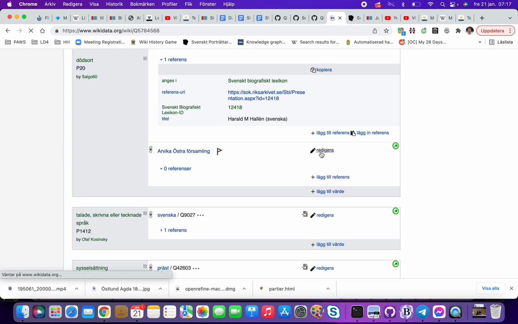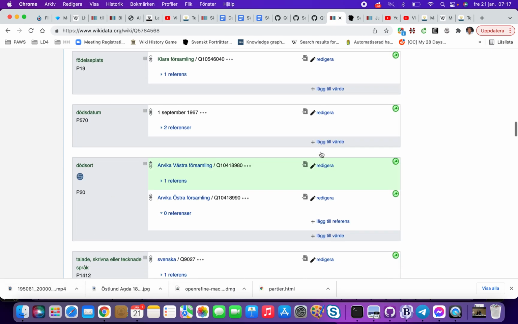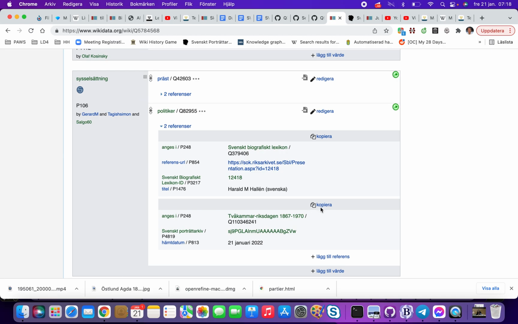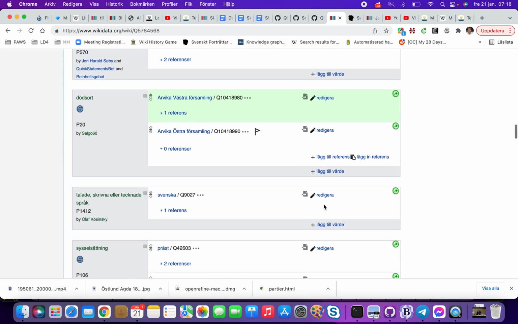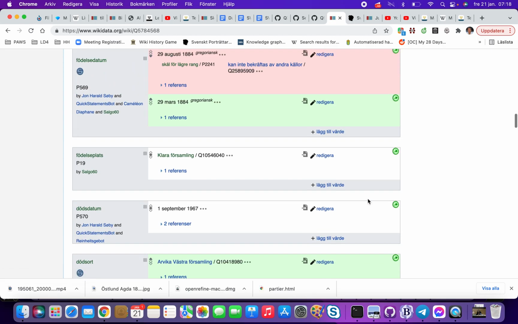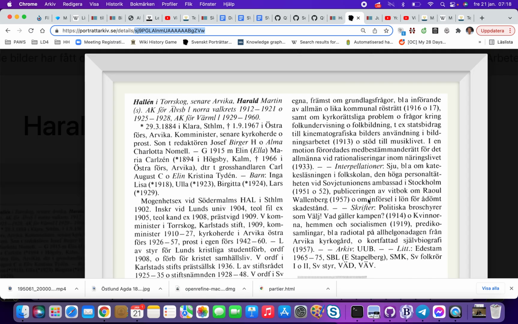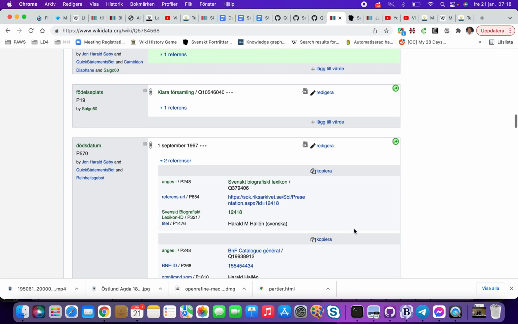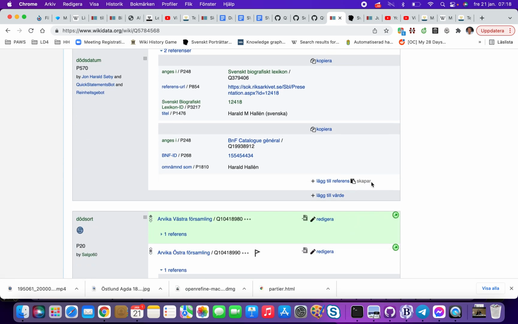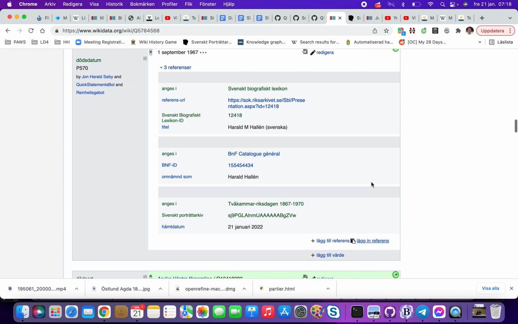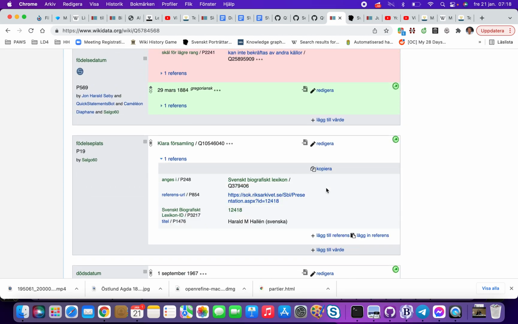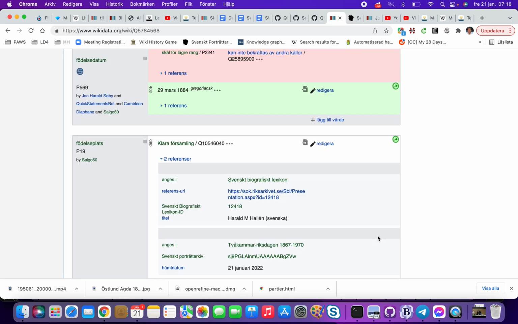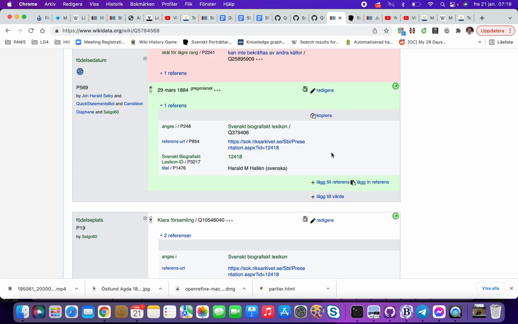And if I should do it correctly, then I would check it up in the church books. But I don't spend so much time now on things like this. 1st September 67. Yes, confirmed. And they say Klara. So that's confirmed. And they say 1984. So that's confirmed.